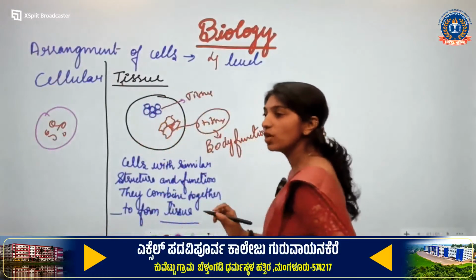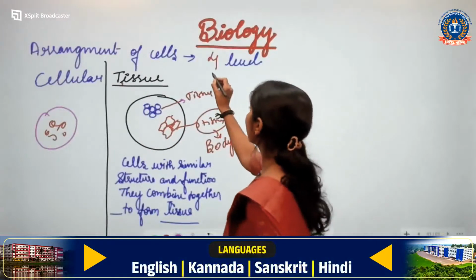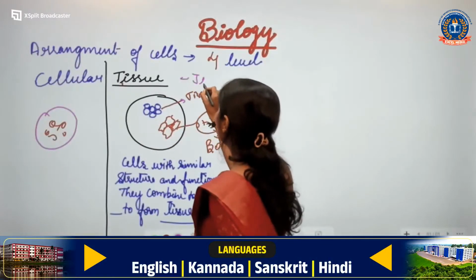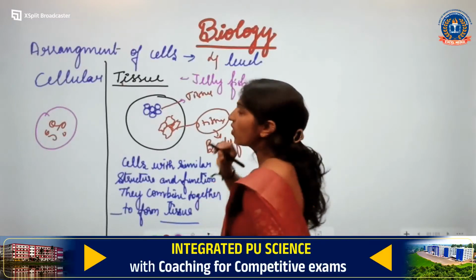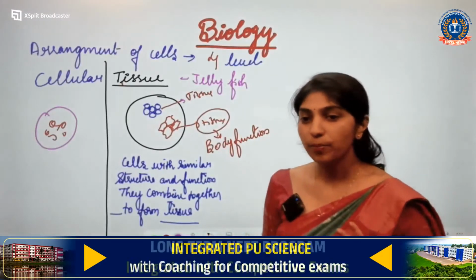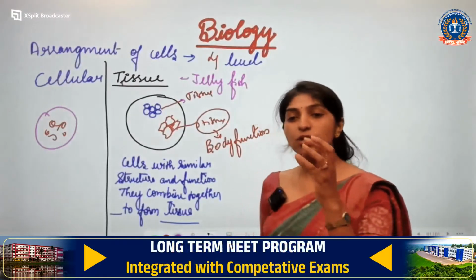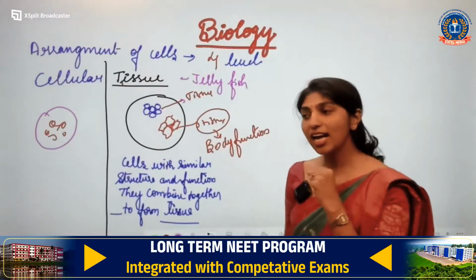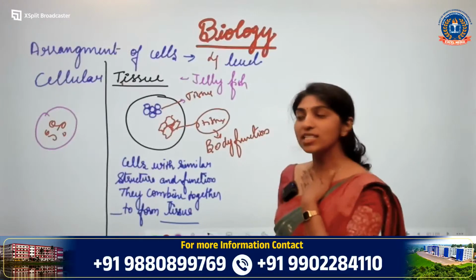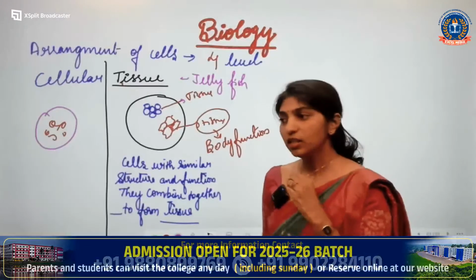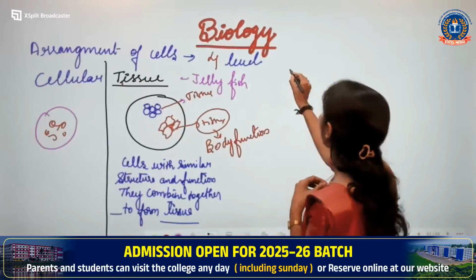Example for a tissue level of organization. Simple example, I have given jellyfish, and I had asked you to give me the examples for Coelenterata. In the previous class, I had asked to give example for Coelenterata and Ctenophora. How many of you know the example for Coelenterata? Only jellyfish? Yes, you have Coelenterata.